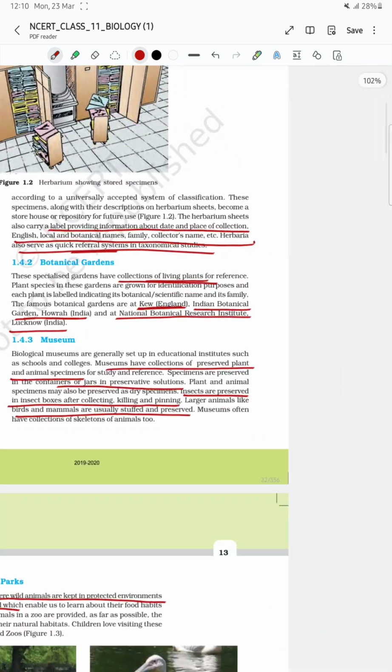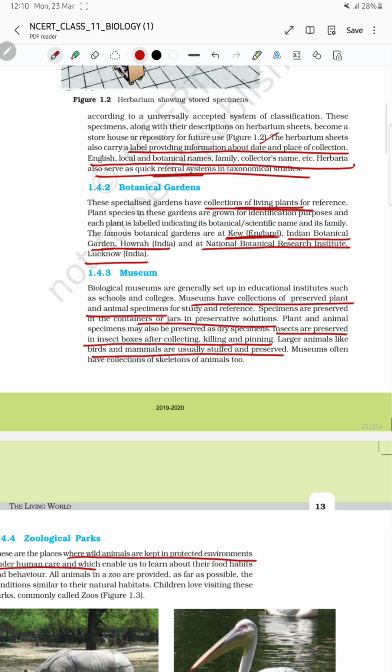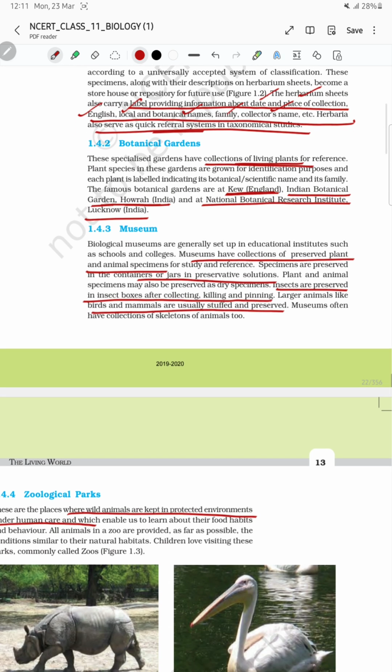Now the sheet will have some information. What will be the information? It will be the date, the place of collection, its English name, its local name and botanical name, its family and the collector's name. So you have to remember what information is there on the herbarium sheet.